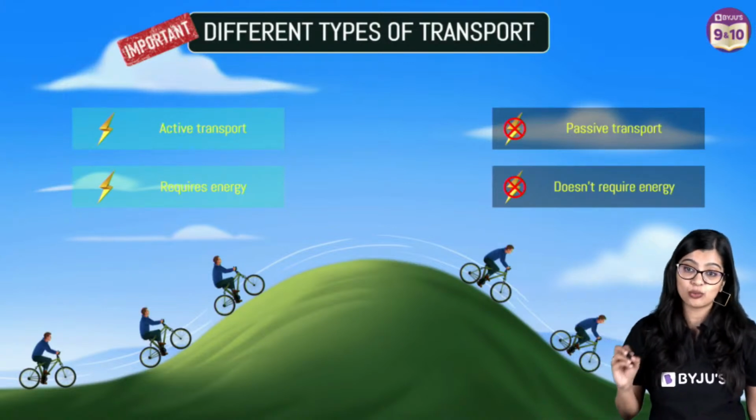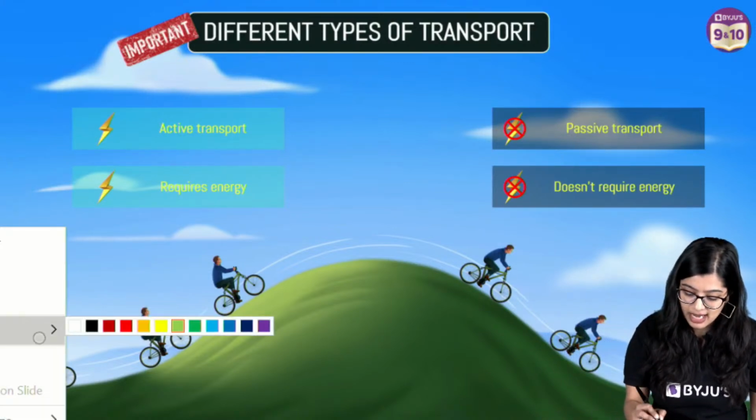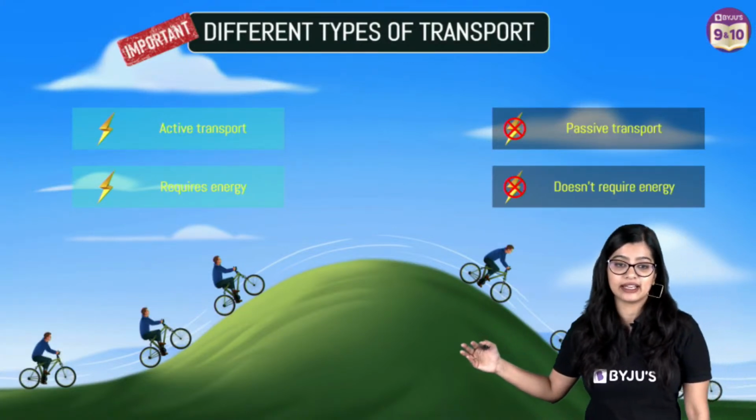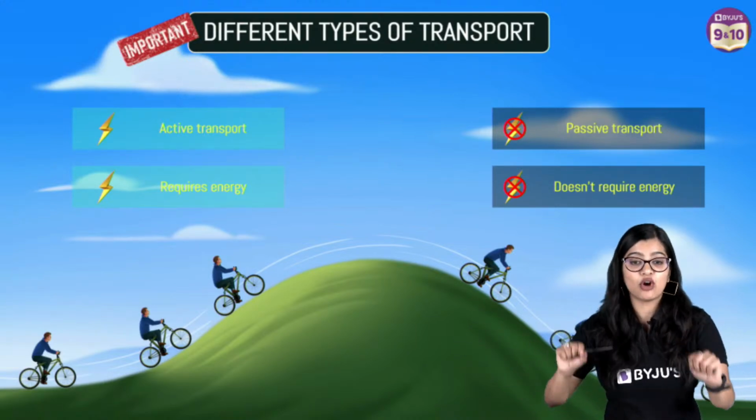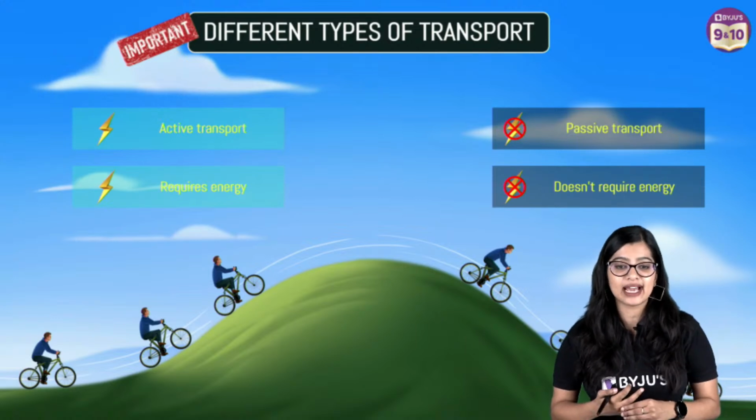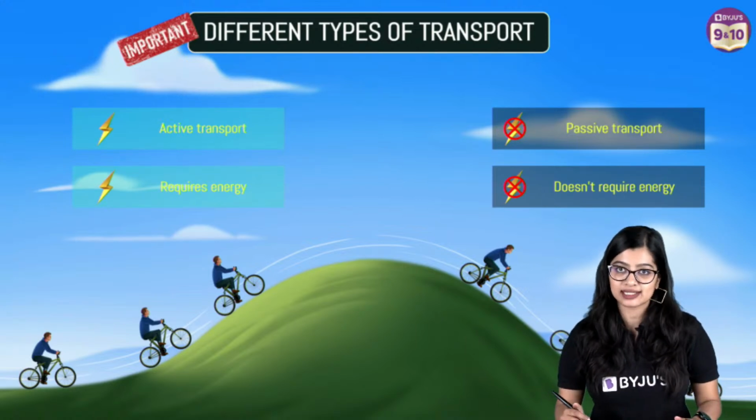Now, transport can happen in two ways, right? Now, this is also super duper important. A common example we can give you: how many of us have gone cycling? At some point, I'm sure that all of us have gone cycling, no?